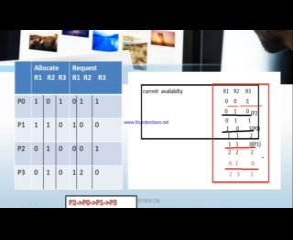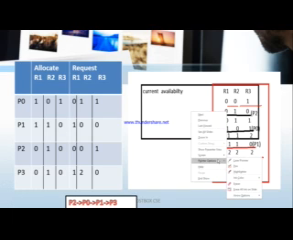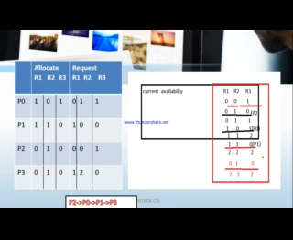So I can use the resource, and this resource will be given to P2. Once given, P2 starts to execute everything. Once executed, this resource 0 1 0 will be freed. So we can add this 0 1 0 with the current availability. 0 0 1 is already there. I'm going to add it with 0 1 0. After adding, it becomes 0 1 1.